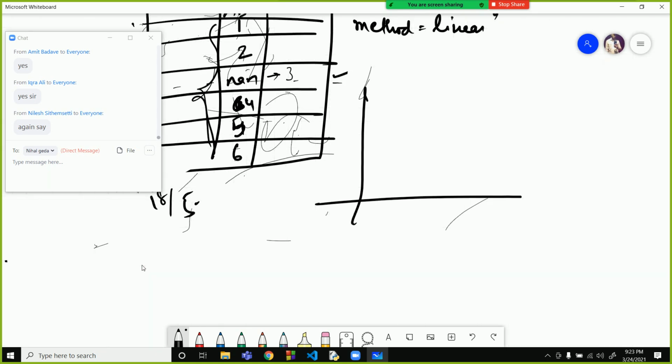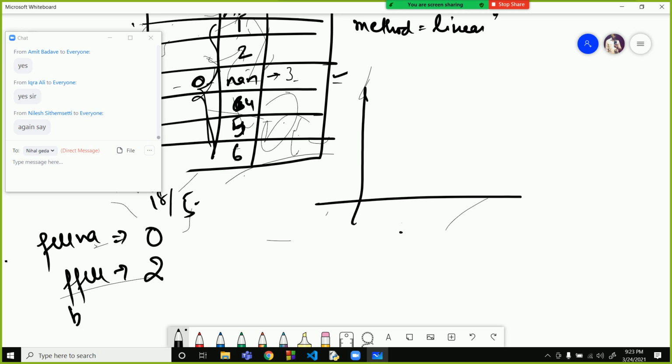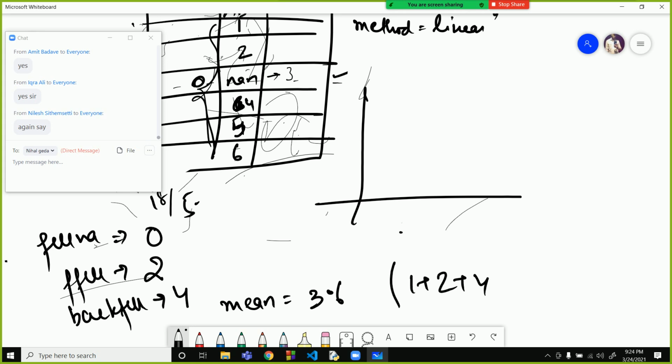Now over here when we fill it with fillna, we are writing 0 over here. If we fill it with ffill, we are substituting it with 2. If we are filling it with backfill, we are substituting with 4. If we are filling it with mean, then we are writing 3.6. The mean of all these values is 1 plus 2 plus 4 plus 5 plus 6 divided by 5, so this will give 3.6.